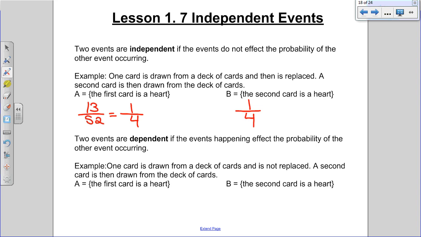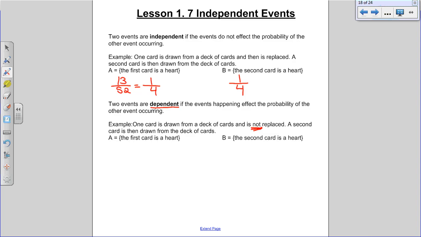If I hadn't replaced the card, then what happened on the first draw would affect what happened on the second draw. So that is an example of a dependent event. If you read the dependent example, it says one card is drawn from a deck of cards and not replaced. The fact that it's not replaced is significant. The second card is then drawn from the deck. Alright, event A, the first card drawn is a heart. We have 13 out of 52, correct?